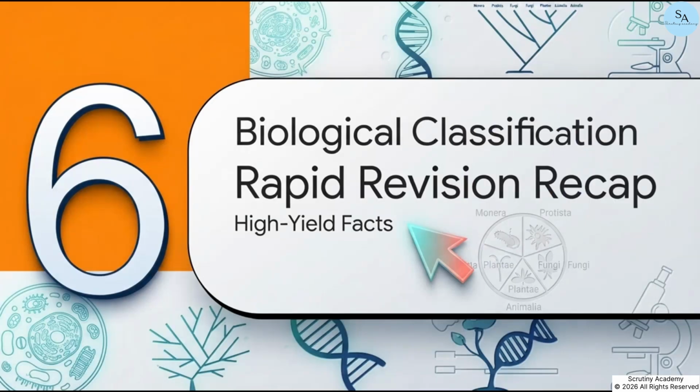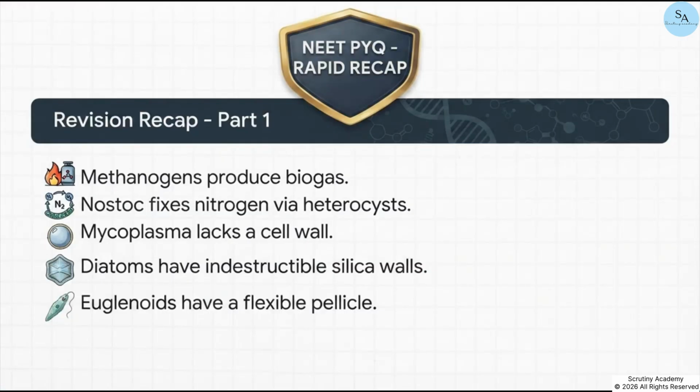All right, time for Section 6, Rapid NEET Revision Recap. Let's hit this checklist fast. Burn these facts into your memory because examiners absolutely love them. Methanogens produce biogas. Nostoc relies on those specialized heterocysts to fix nitrogen. Mycoplasma breaks the rules by lacking a cell wall entirely and being the smallest living cell. Diatoms are armored with indestructible silica, and euglenoids swap out a rigid cell wall for a flexible protein-rich pellicle.